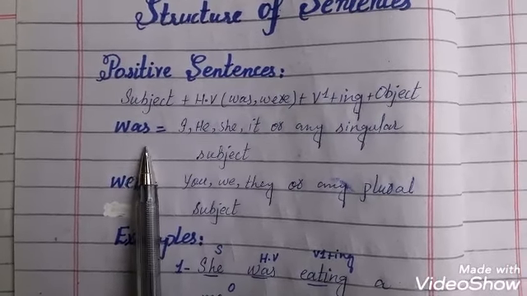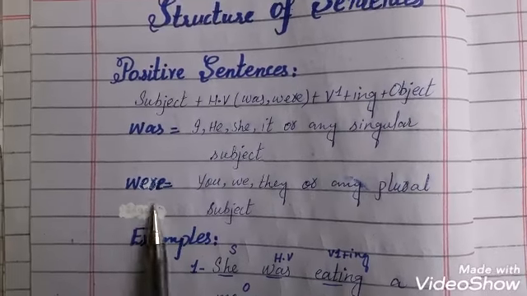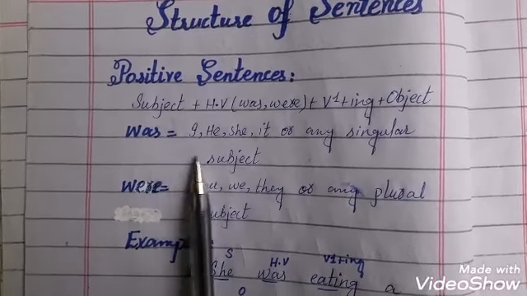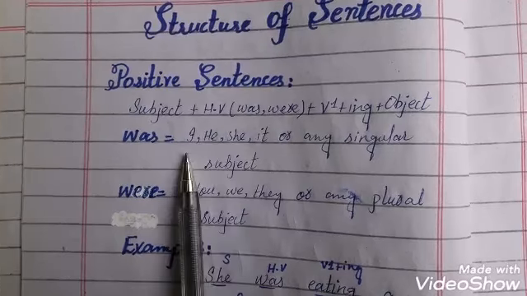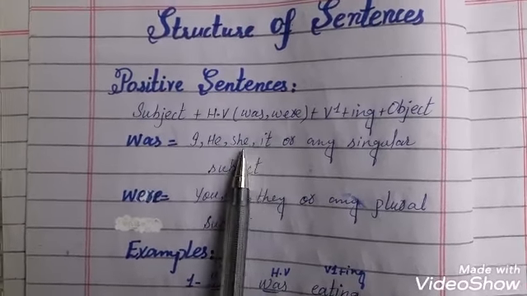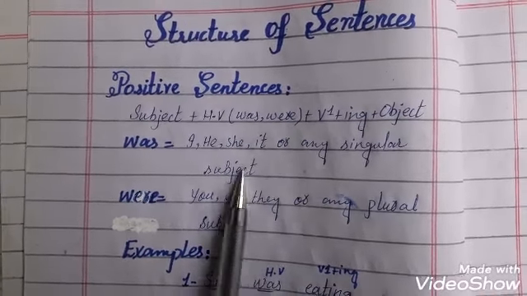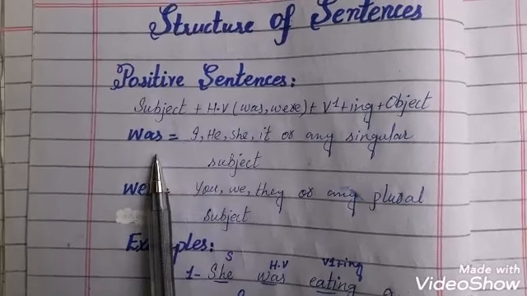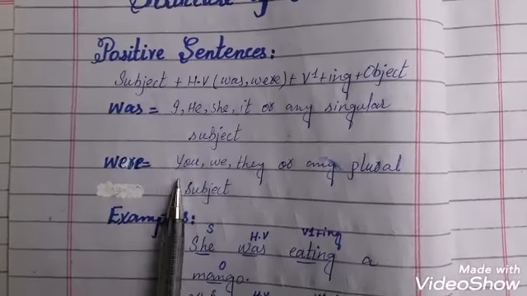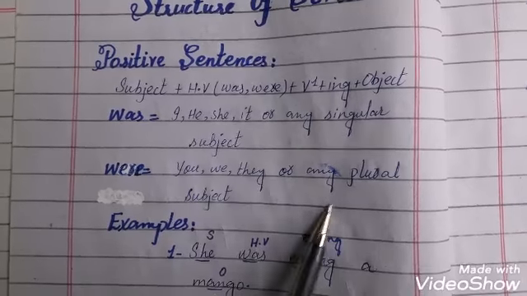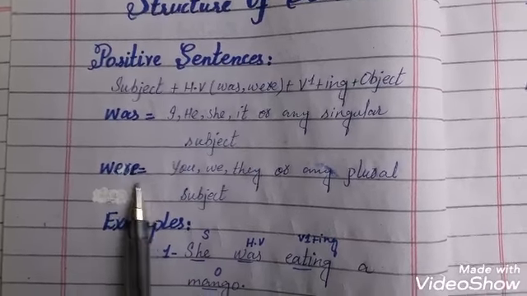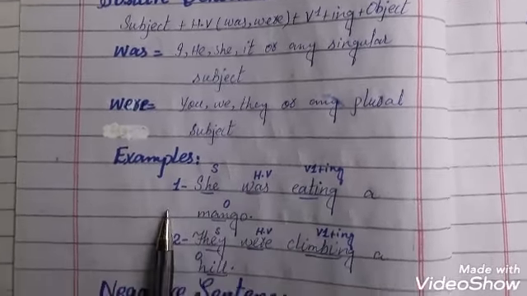Now we are going to study where we use was and where we use were. We use was if our subject is I, he, she, it or any singular subject. Then auxiliary verb were is used if subject is you, we, they or any plural subject.